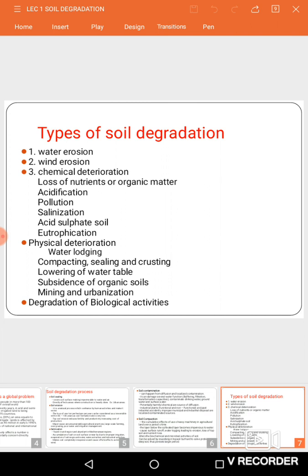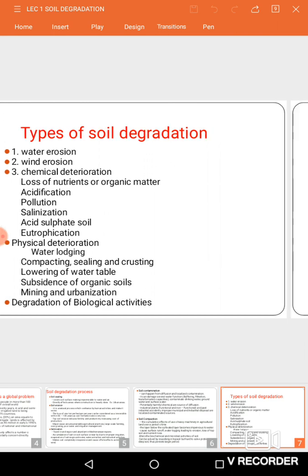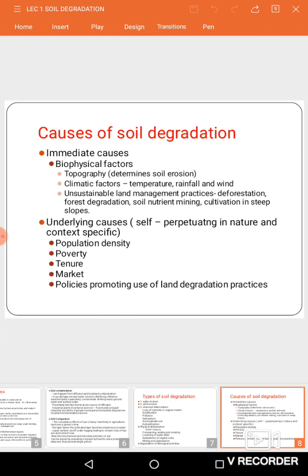And next we'll see degradation of biological activities. This will affect both the soil flora and fauna, and it will also reduce the microbial activity in the soil. And next we'll see causes of soil degradation, meaning the causes for soil degradation. We have immediate causes and underlying causes.